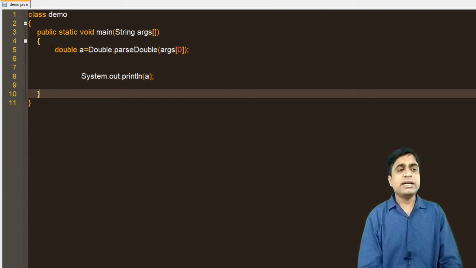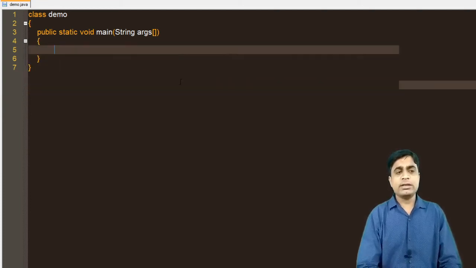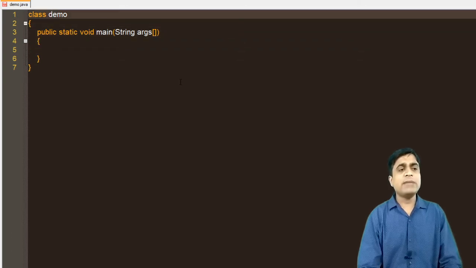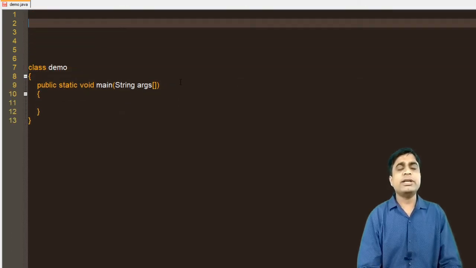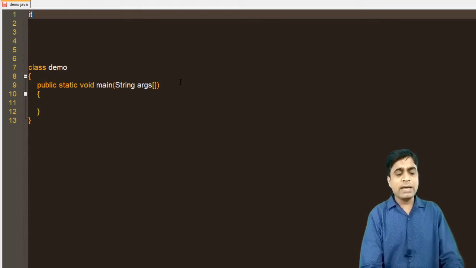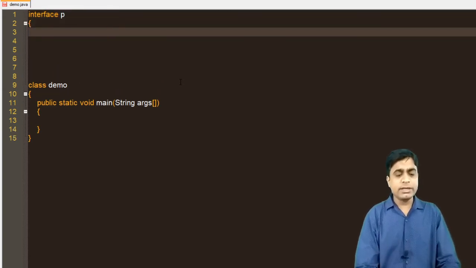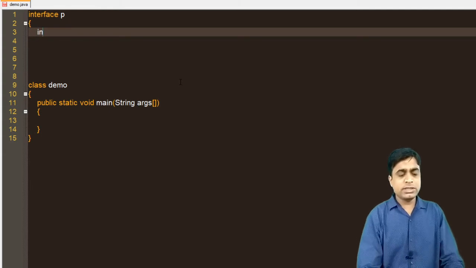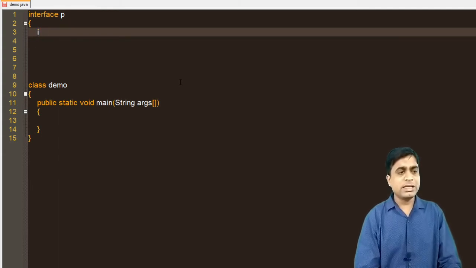So next is the instanceof operator. For the instanceof operator, I am just repeating the example that I have already discussed in the interface video. I am creating an interface P. In that particular interface, I am creating a simple method, void show.